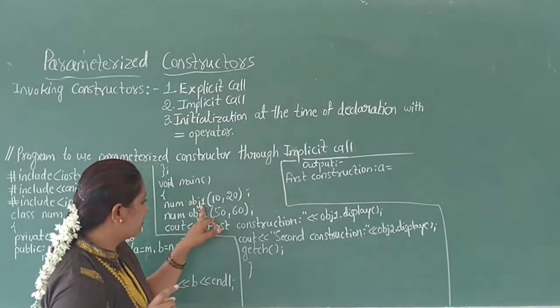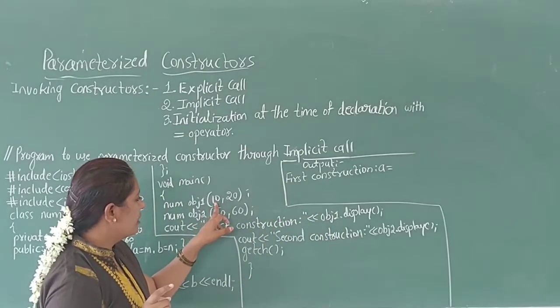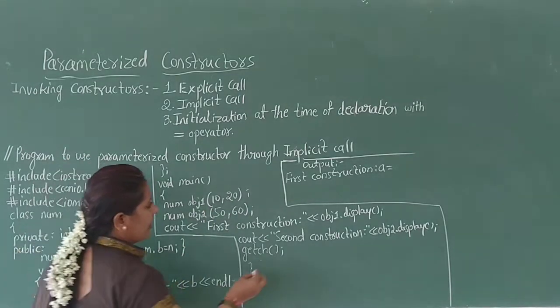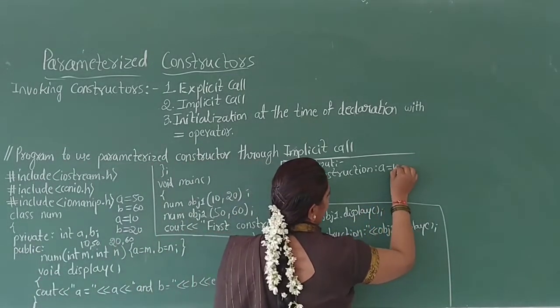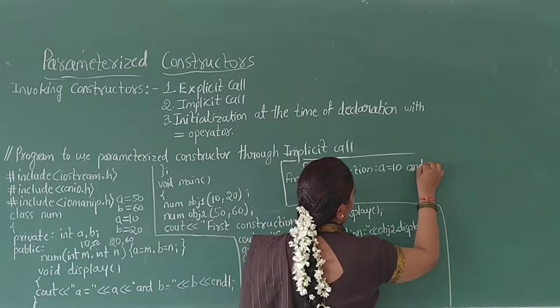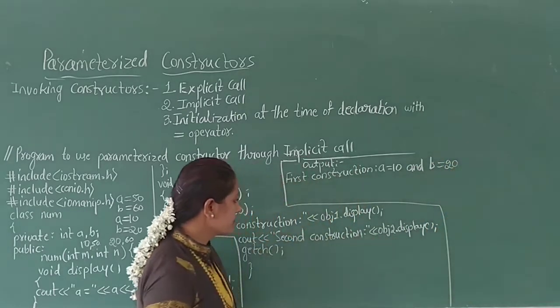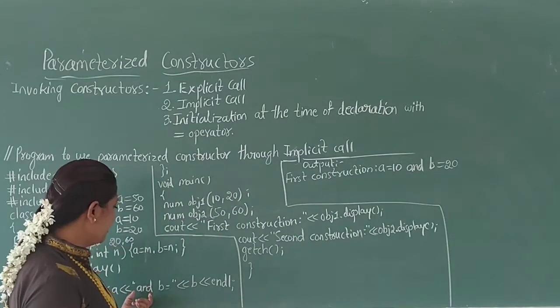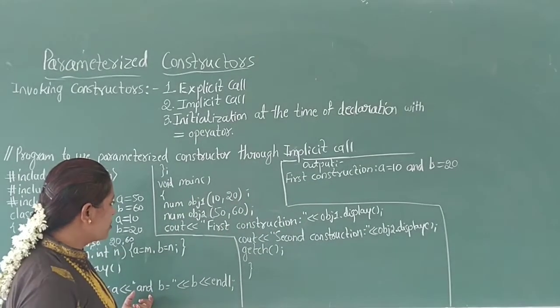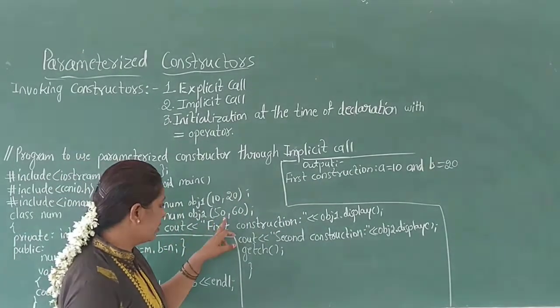The first object is passed two values 10 and 20. Therefore, a is displayed as 10 and b is equal to 20. And it ends the member function, and control again comes back to the main function.